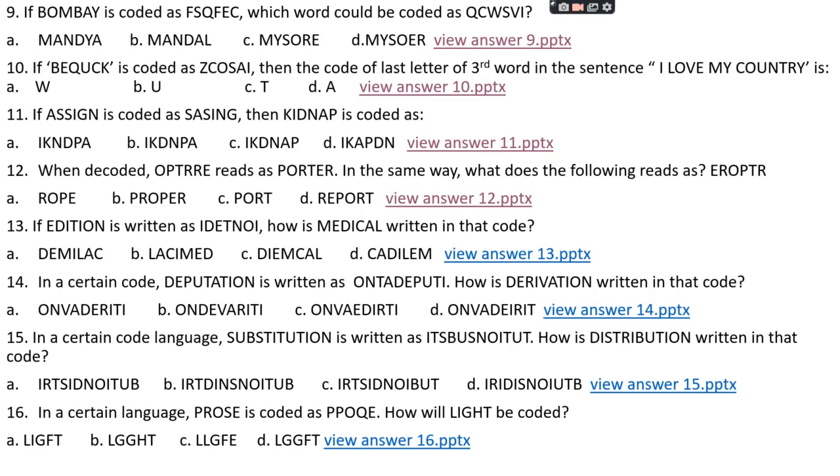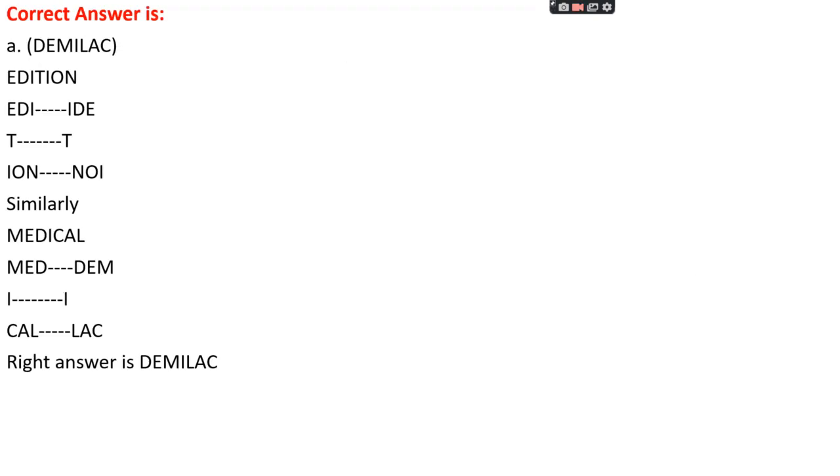Question number 13. If edition is written as IDETNOI, how is medical written in that code? Option A, DEMILAC. Option B, LACIMED. Option C, DIEMCAL. Option D, CADILEM. The right answer is option A, that is DEMILAC.